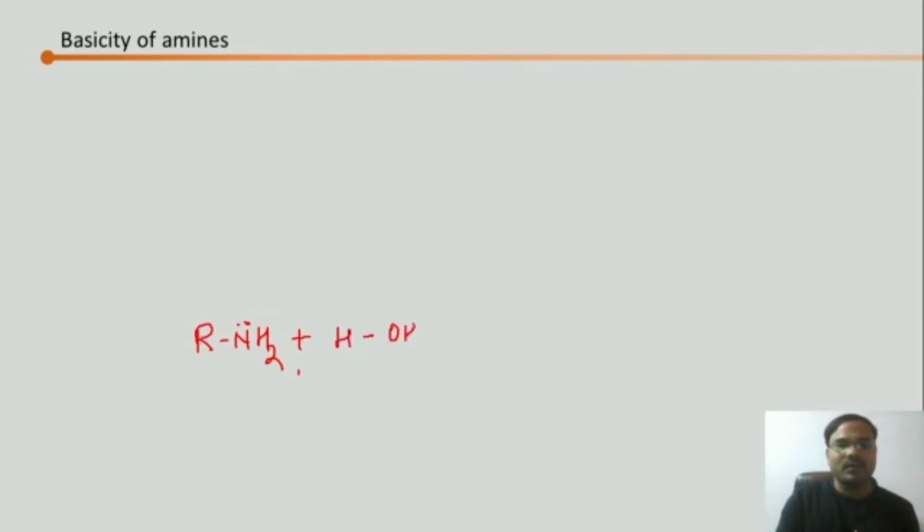When we add this primary amine in water, what will happen? These lone pair of electrons, the nitrogen being electron rich, will attack the proton and abstract that proton, and will get converted into a substituted ammonium cation.